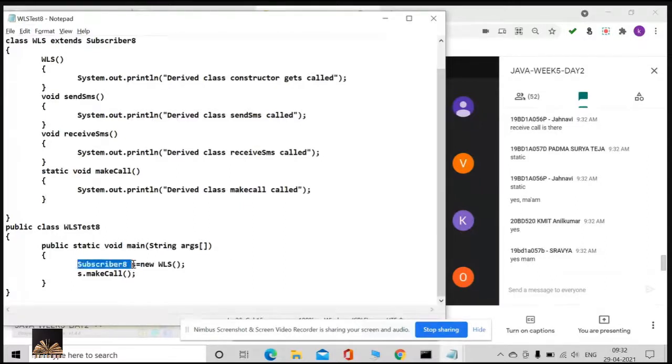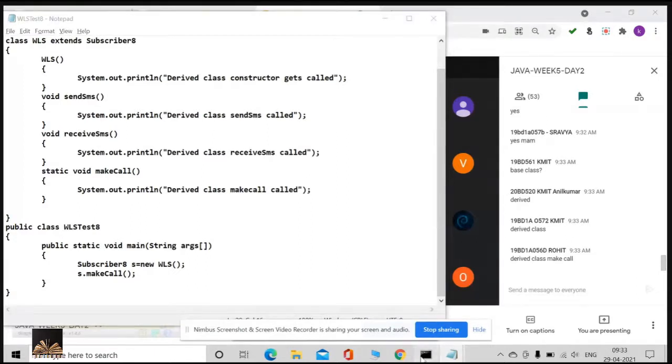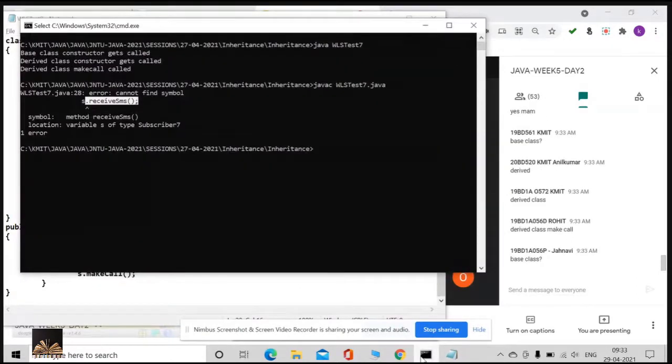Now Subscriber S is equal to new WLS. Now what is going to happen? S dot make call. Just guess. Which make call is going to be called? Base class or derived class? Derived class make call. Okay, then do you want to check? Shall I execute? Base class? Yeah.